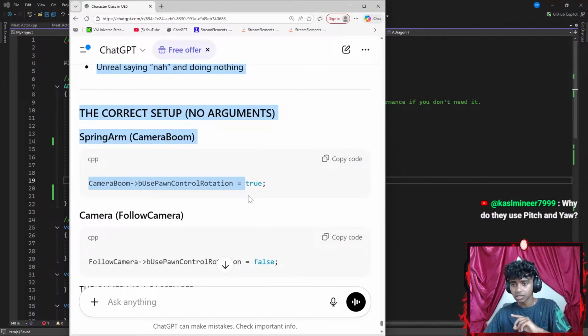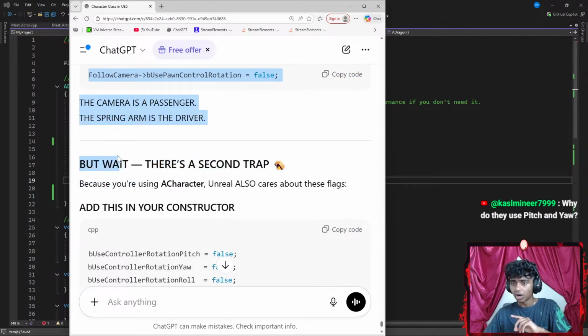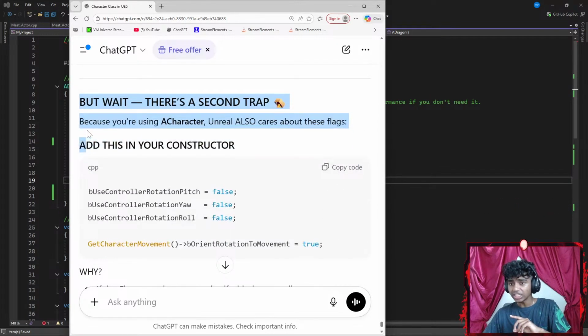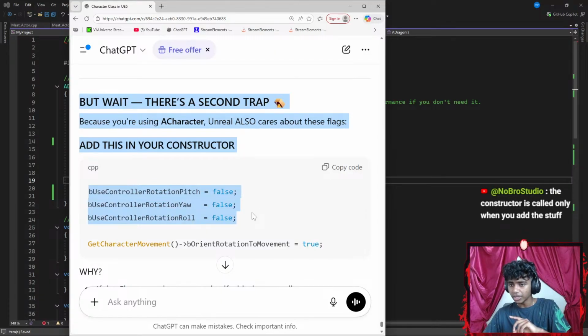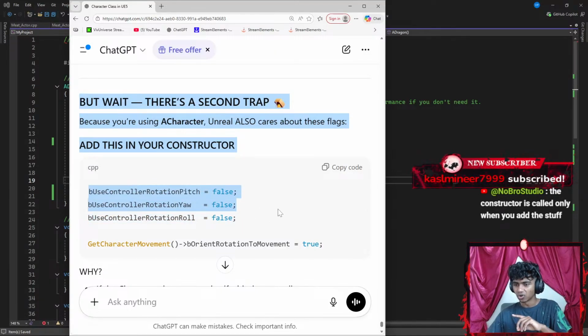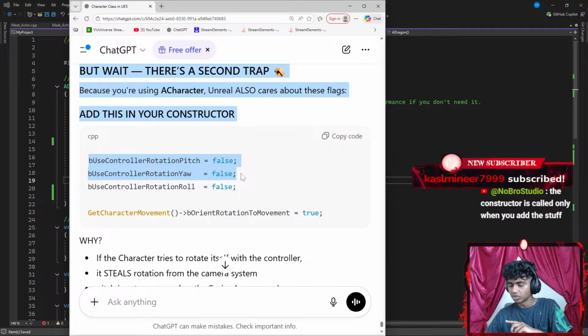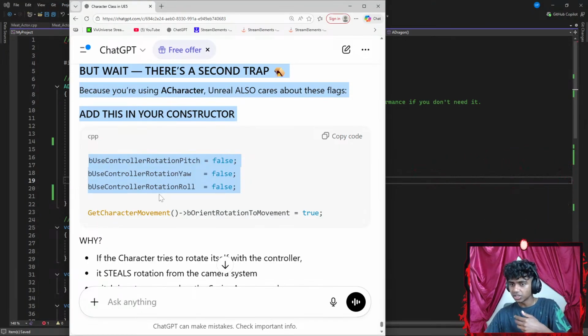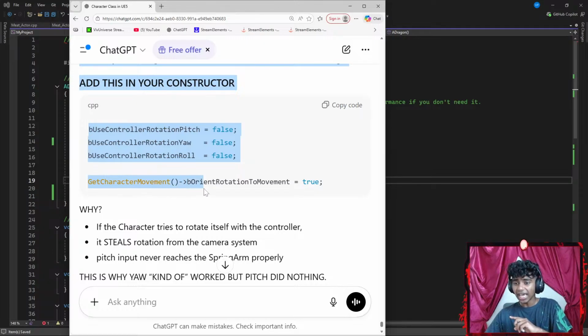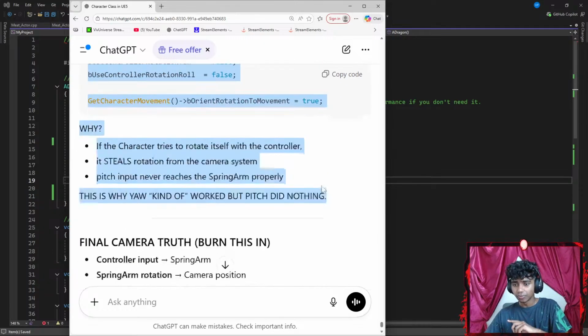Okay, set this to be false. But wait, there's a second trap. Add this in your constructor. Okay, go with something like pitch, your roll. Honestly, I haven't heard of roll. Is roll like diagonal movement? Okay, bUsePawnControlRotation pitch is going to be false. Yaw is going to be false. Roll is going to be false. Get character movement, bOrientRotationToMovement is true.